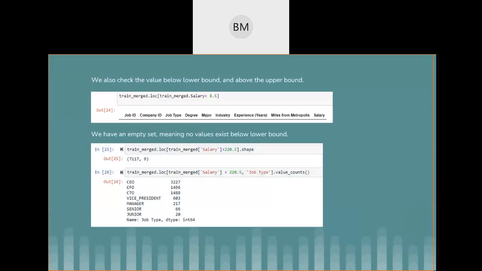We also checked how many jobs were below the lower bound, which is 8.5, and how many were above the upper bound. We haven't found any jobs which are less than 85K in the data set. And the jobs with salaries more than 220K have these job titles: CEO, CFO, CTO, etc. So I think these guys are getting paid more than 220.